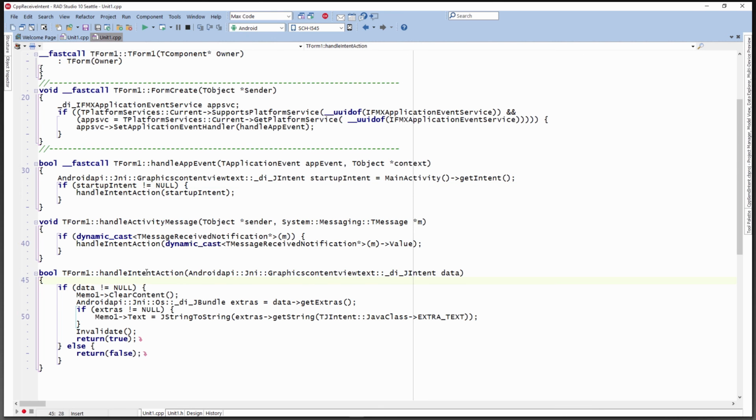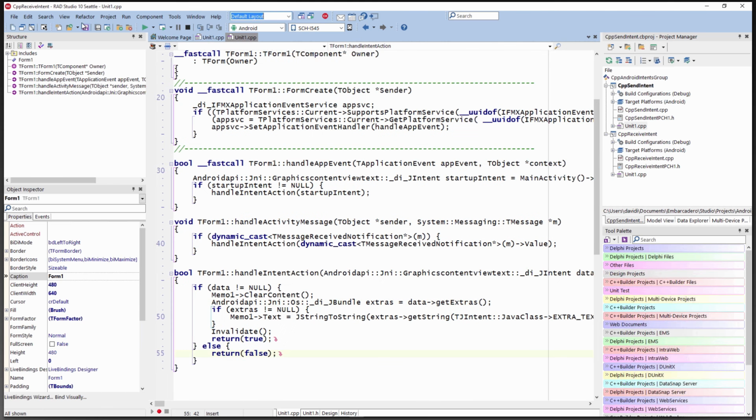In this case, the intent action that we're looking for is an intent that contains text to be displayed. When the application is launched with an intent, it will get into this method, and we will validate that the intent has data, and then extract the data, and if we got extra text in that intent, then we just display it in a memo.